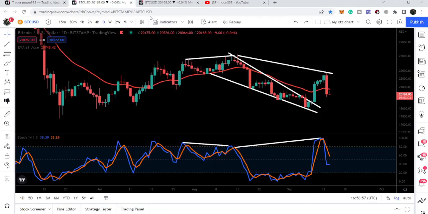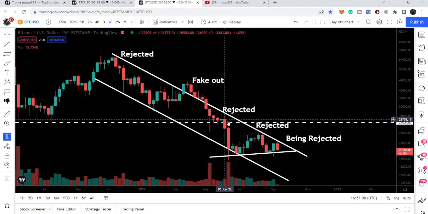In today's video, we will take a look at this breakout from this falling wedge pattern, but Bitcoin is moving down and it has again broken down the support of EMA 21, and we will also take a look at this big down channel as well.